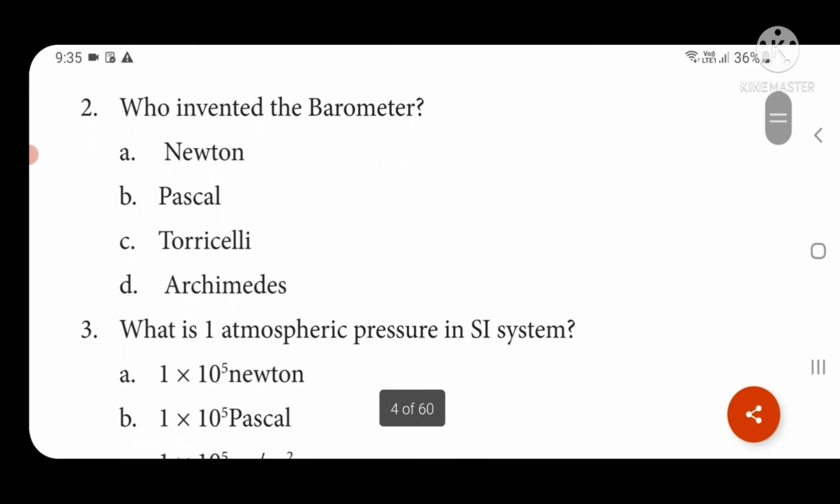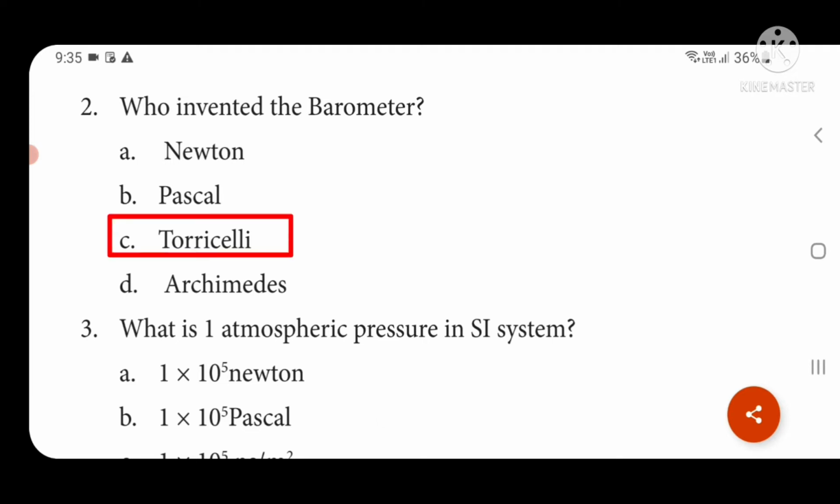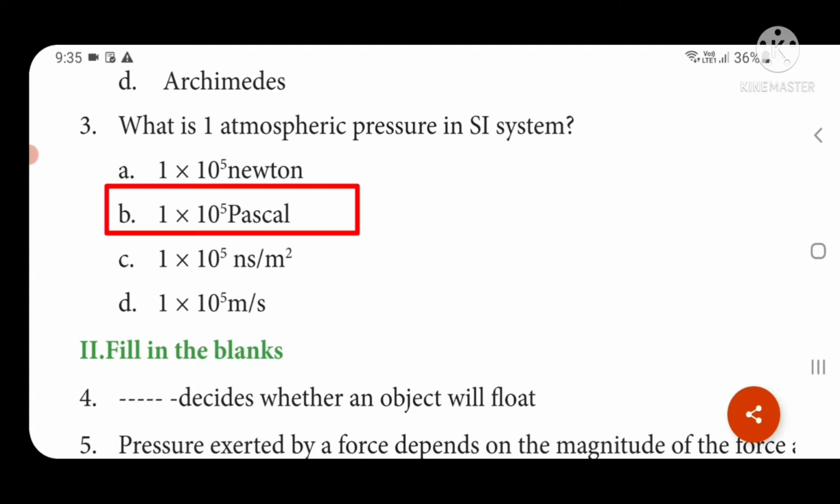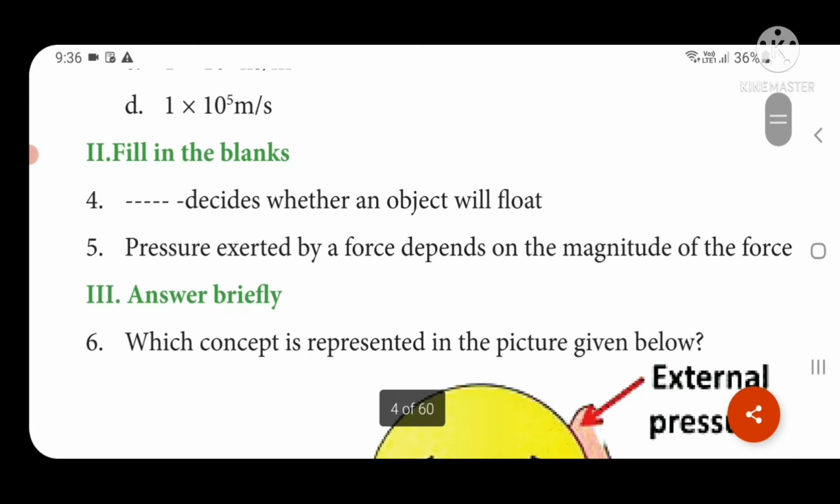Next one, who invented the barometer? Again, four options are there. Among these, Torricelli, option C, is the correct answer. And third one, what is one atmospheric pressure in SI system? Here the correct answer is option B, 1 into 10 to the power of 5 Pascal, otherwise 1 lakh Pascal.